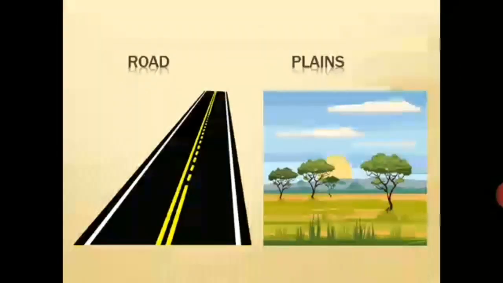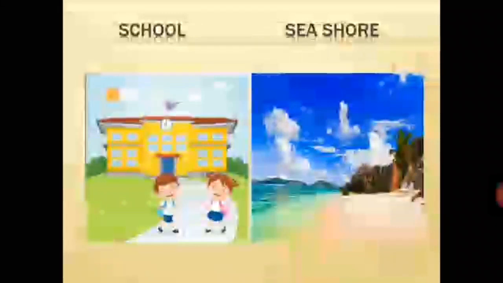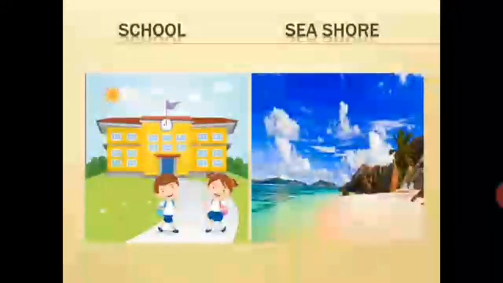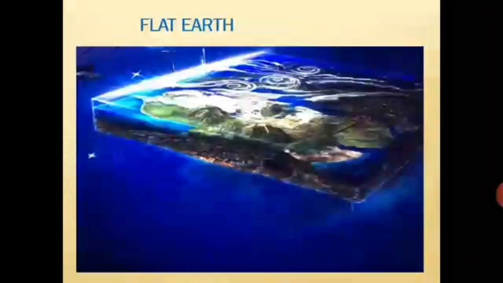Everything around us is so flat. Our classroom is flat, the road we take is flat, the land is flat, the way to your school is flat, even the sea is more or less flat, isn't it? So, you must be thinking that the Earth is actually flat. Our ancestors thought so too. Our ancestors thought that our Earth looked something like this, flat. If we go to the end of any side, we will fall.